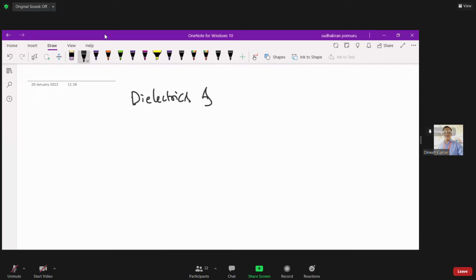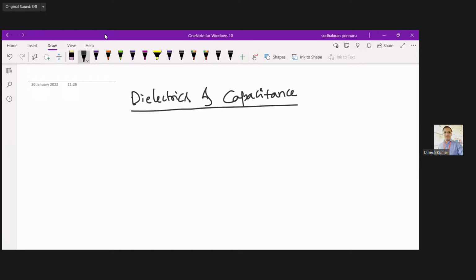Dielectrics and capacitance. Okay, so dielectrics and capacitance. So here, first of all, in order to know about the concept of capacitance, from the lower standards of the class, we know that for a capacitance, we are having